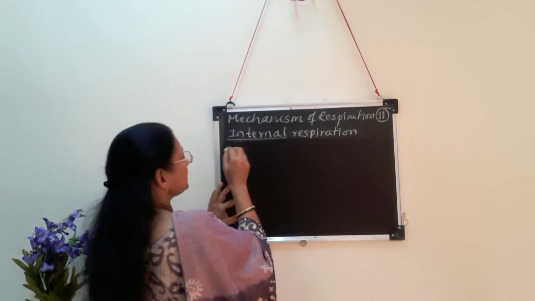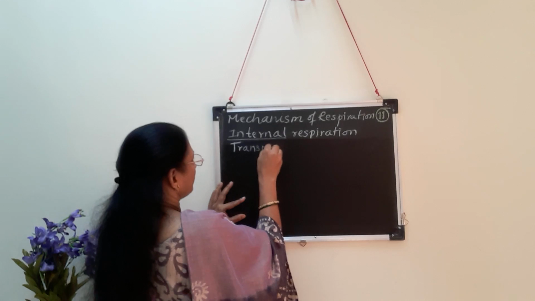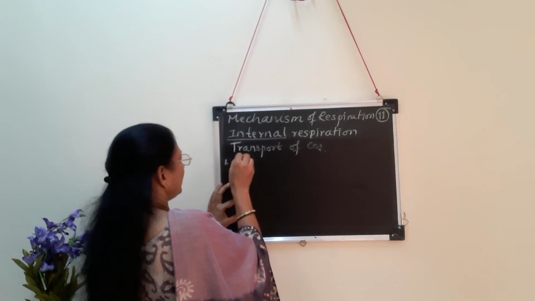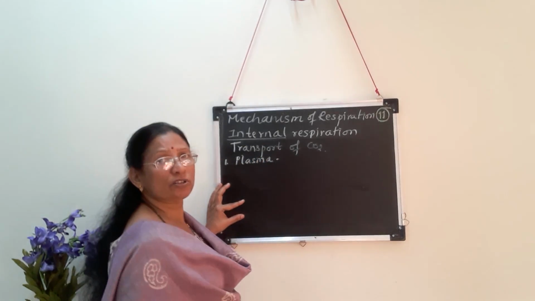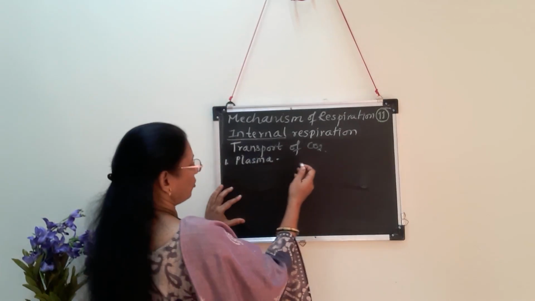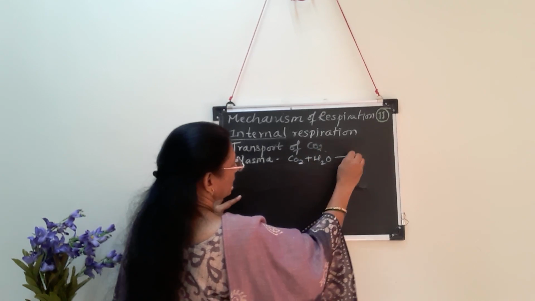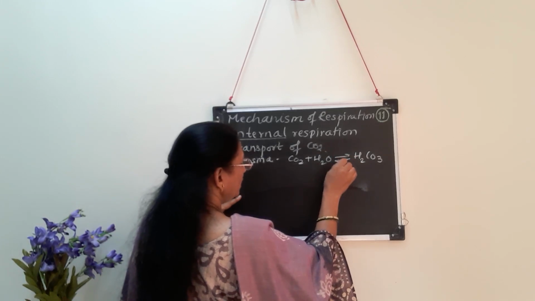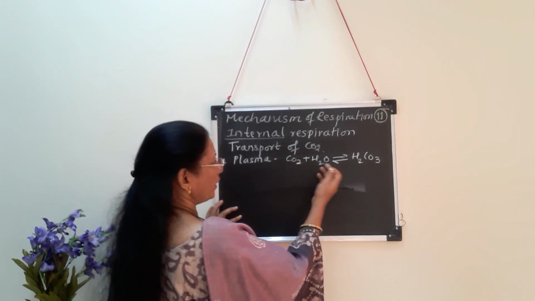Now we have to study the second part of the internal respiration, that is transport of carbon dioxide. This transport of CO2, as studied before, can take place through plasma. In plasma, carbon dioxide can be transported in dissolved state up to the lung level by formation of carbonic acid, like CO2 combines with H2O, resulting in formation of H2CO3. This reaction is reversible, that is H2CO3 can reversibly form CO2 and H2O.